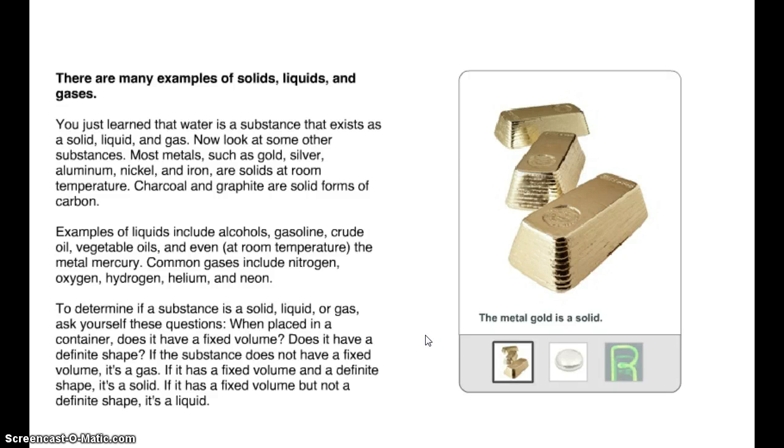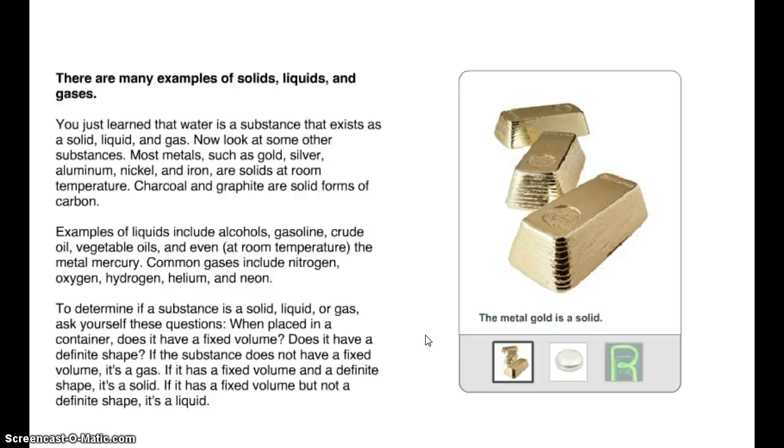To determine if a substance is a solid, liquid, or gas, ask yourself these questions. When placed in a container, does it have a fixed volume? Does it have a definite shape? If the substance does not have a fixed volume, it's a gas. If it has a fixed volume and definite shape, it's a solid. If it has a fixed volume but not a definite shape, it's a liquid.